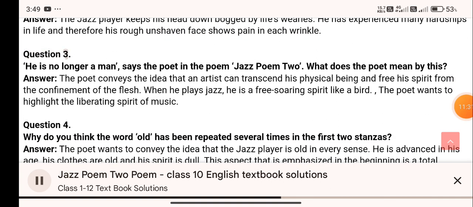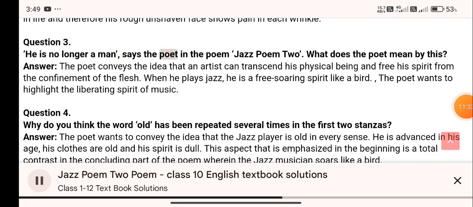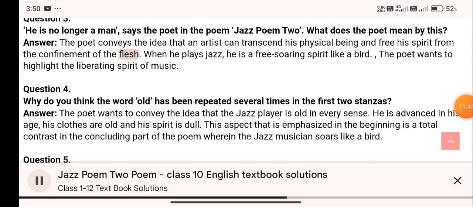Question 3. He is no longer a man, says the poet in the poem, Jazz Poem 2. What does the poet mean by this? Answer. The poet conveys the idea that an artist can transcend his physical being and free his spirit from the confinement of the flesh. When he plays jazz, he is a free soaring spirit like a bird. The poet wants to highlight the liberating spirit of music.